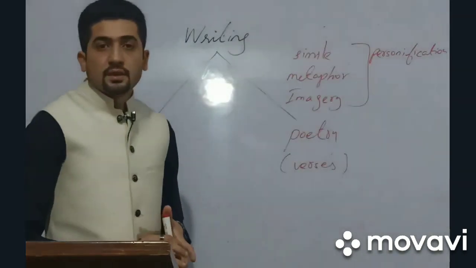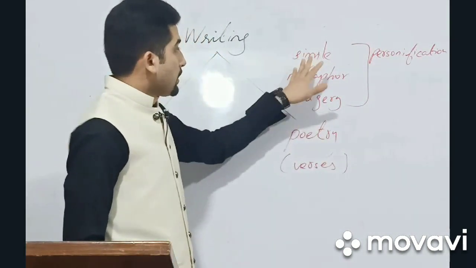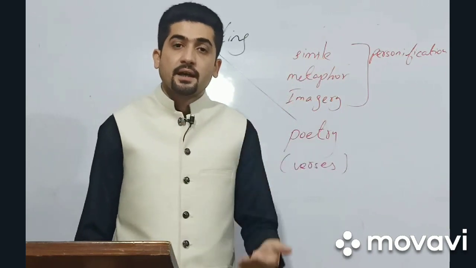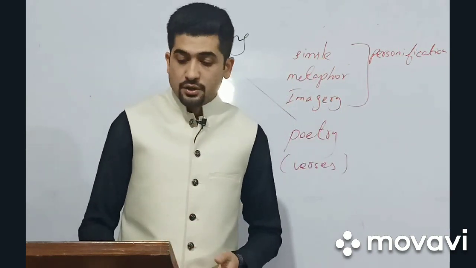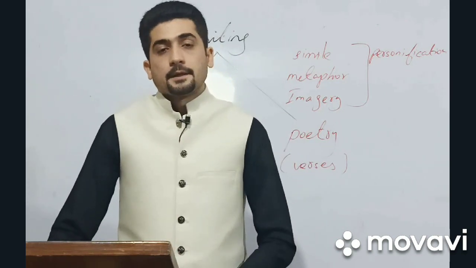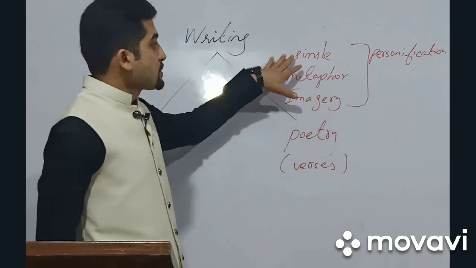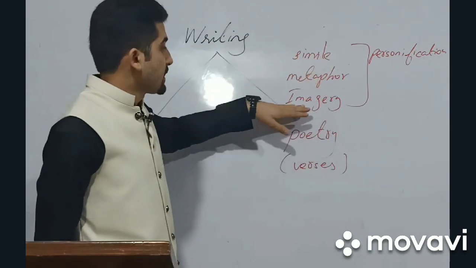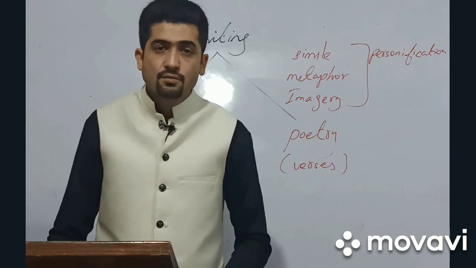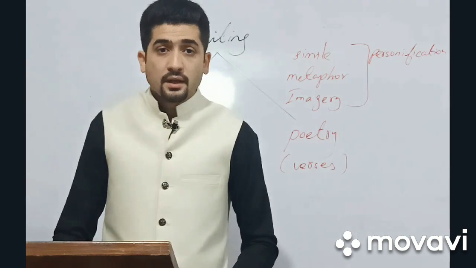These are some of the literary devices, or figurative language, figures of speech, which are used by the poets to beautify the poetry, to beautify the language. So this is the main reason they are used in a piece of writing, and we will see that. As you see, we have simile, metaphor, imagery, personification. These are some of the main and important literary devices which we have been encountering in our textbooks in different poems.